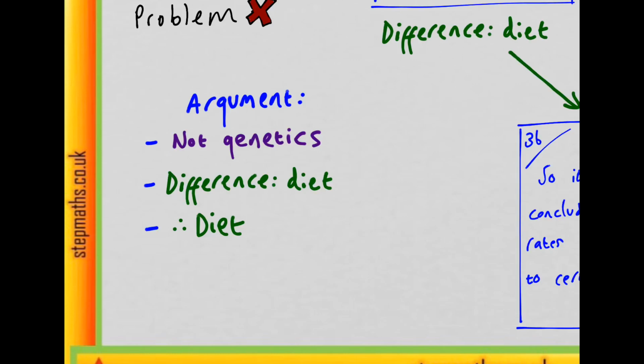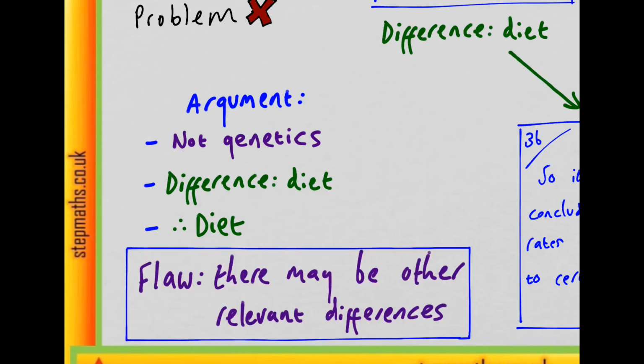Well, there may be more than one flaw, but one which sticks out is that there may be other relevant differences. Just because there is a difference in diet and genetics is not responsible, it does not mean that this difference in diet is responsible. Perhaps there's another difference which is responsible for the difference in cancer rates between Europeans and citizens of developing countries elsewhere. So this seems to be the flaw in the argument. And when we look at the options, which is what we're going to do now, we want to be on the lookout for an option which relates to this flaw. So perhaps one that identifies another relevant difference.